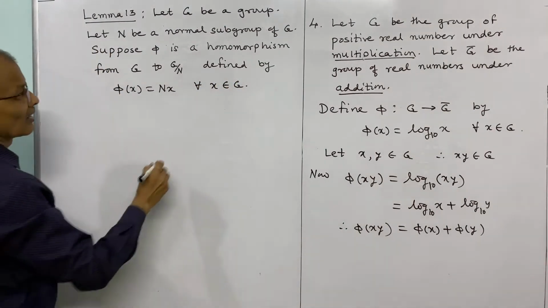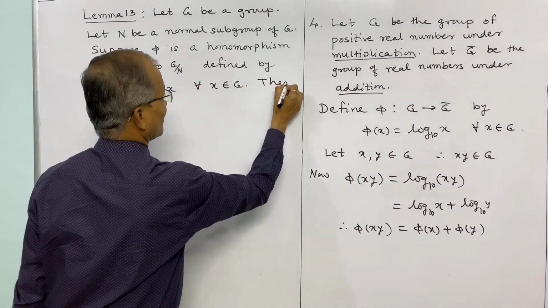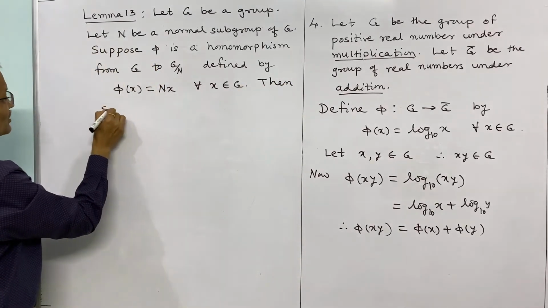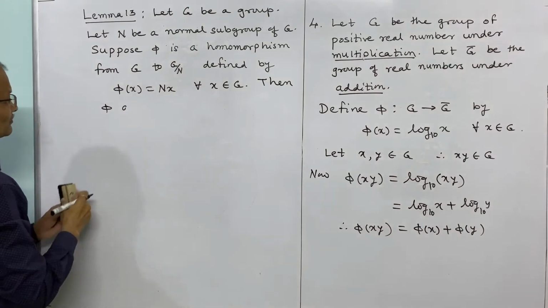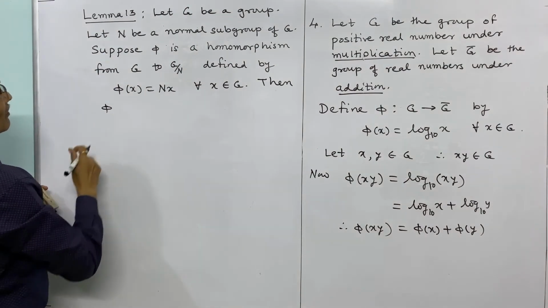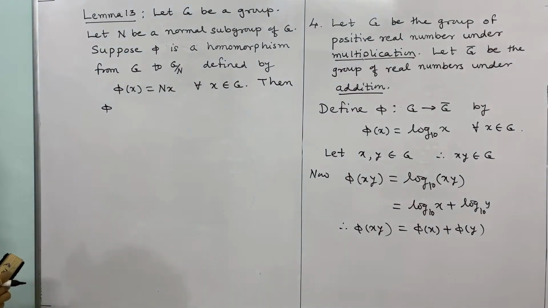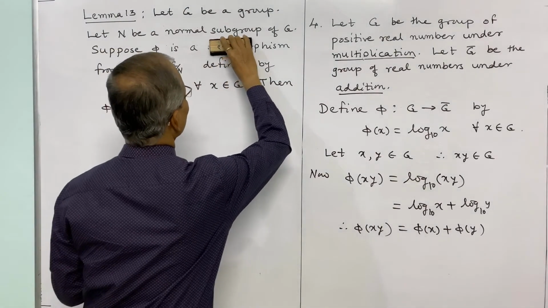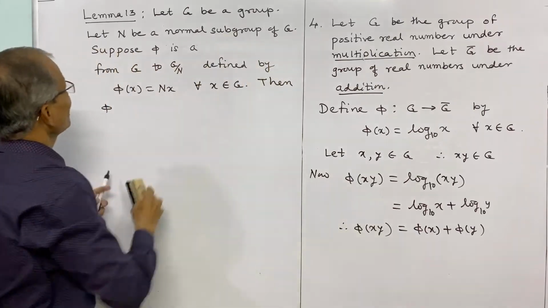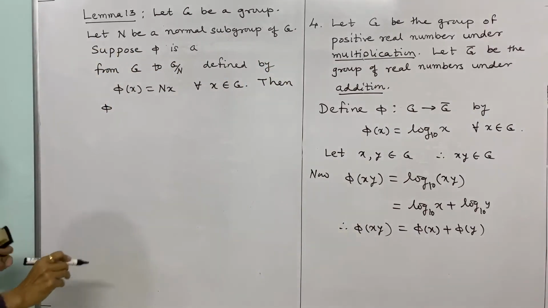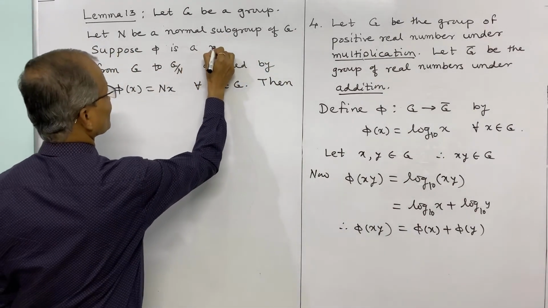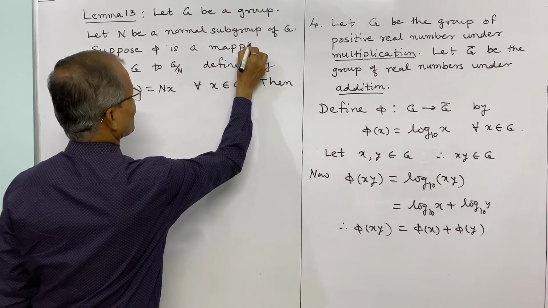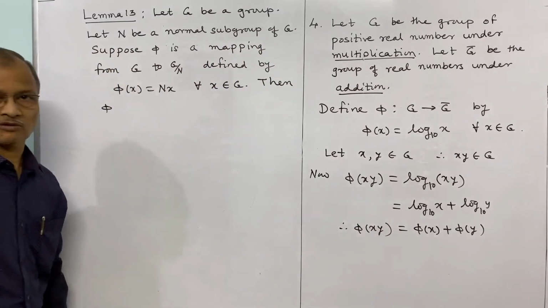Then phi is, or we should consider phi is a mapping, and then we shall show it is a homomorphism. So instead of assuming it is a homomorphism, suppose phi is a mapping and we have to show it is a homomorphism.